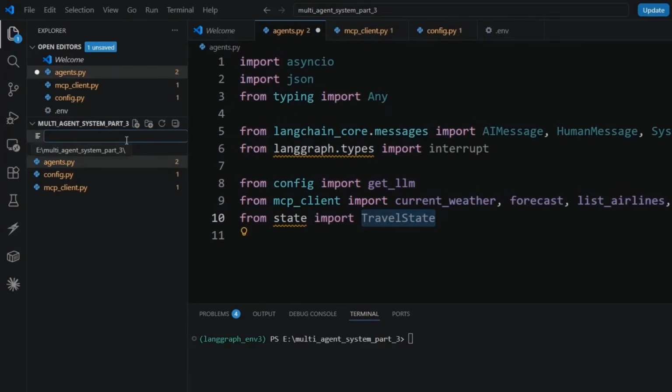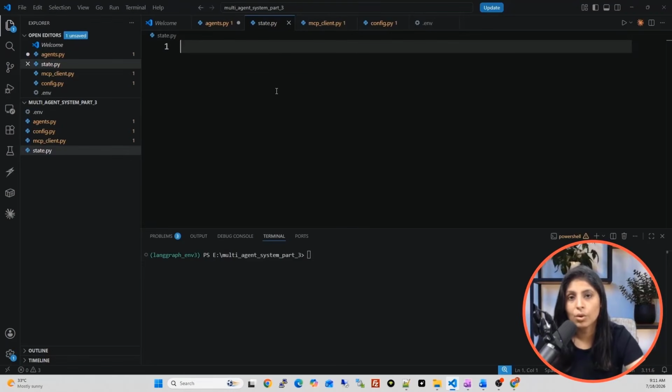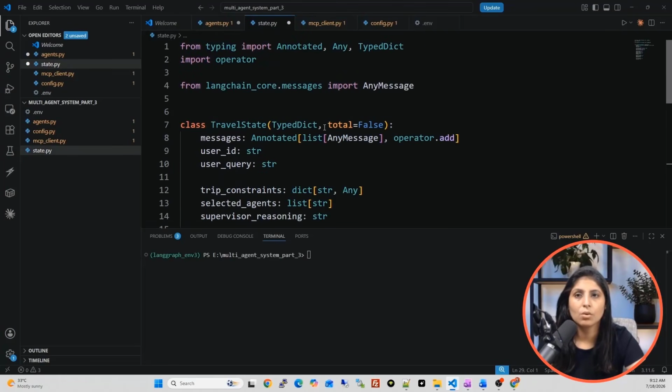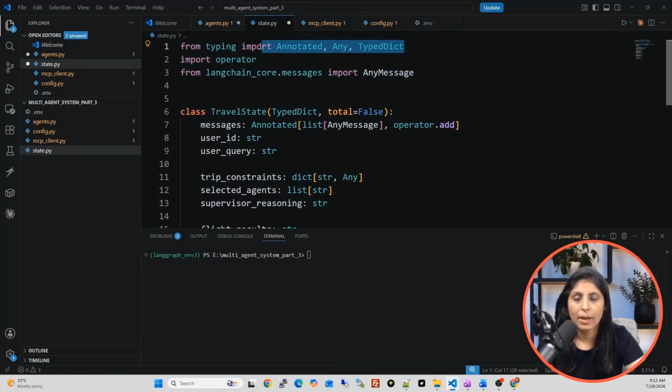Click here and name it state.py, press enter, and here we will paste the code related to TravelState. So this is the code of TravelState. First, we are importing these packages, starting with the TypedDict package.